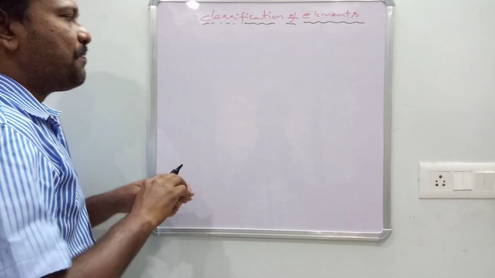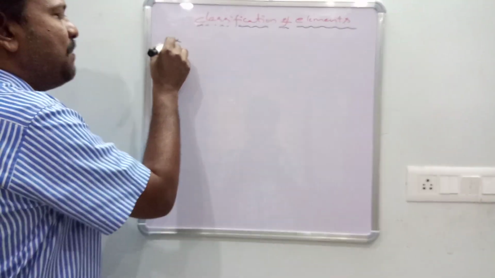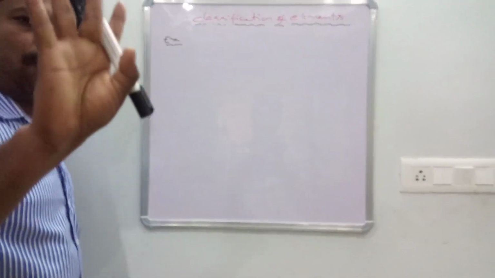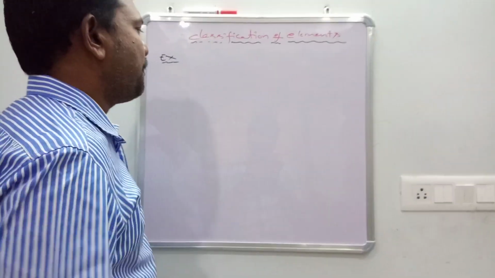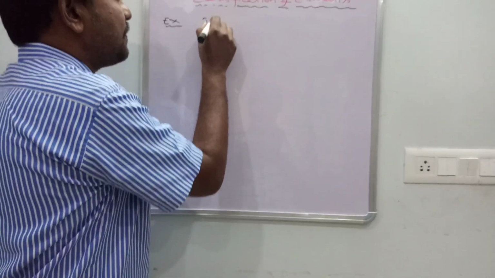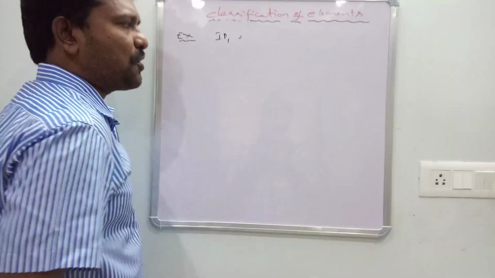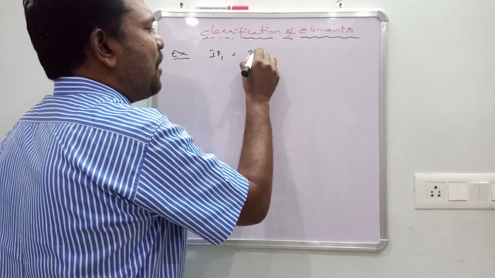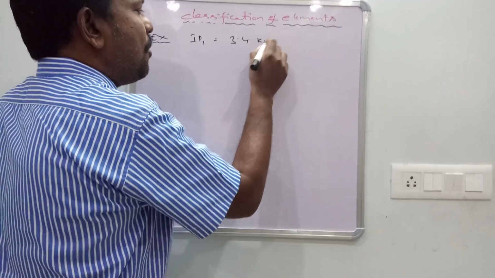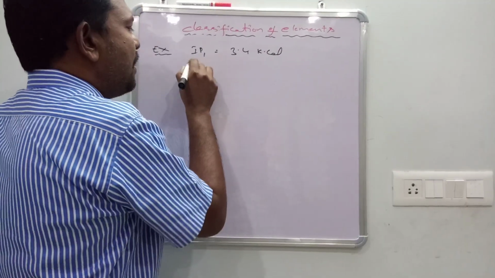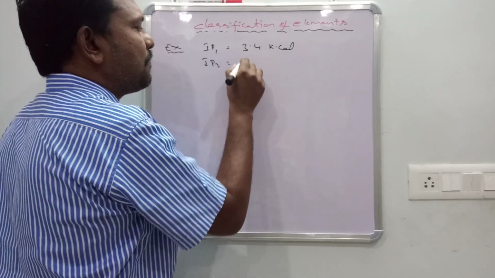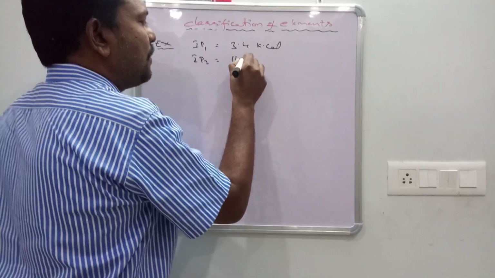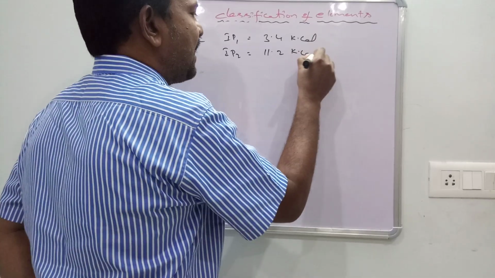For example, an element shows 4 types of ionization potentials. IP1, the first ionization potential, is 3.4 kilocalories. Second ionization potential is 11.2 kilocalories.